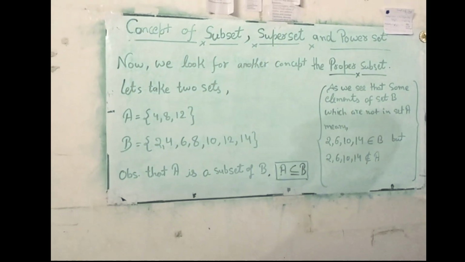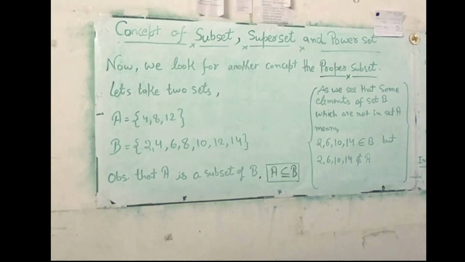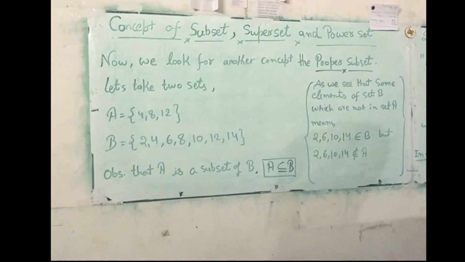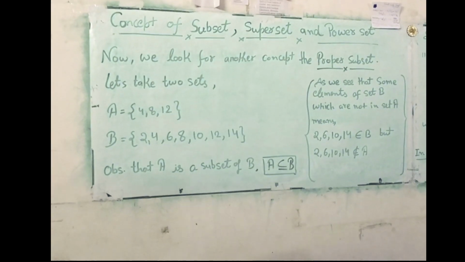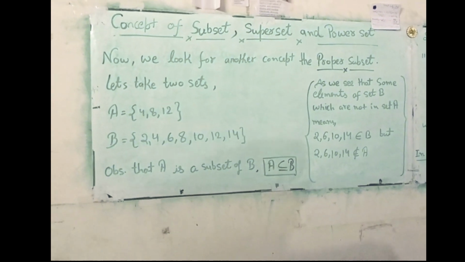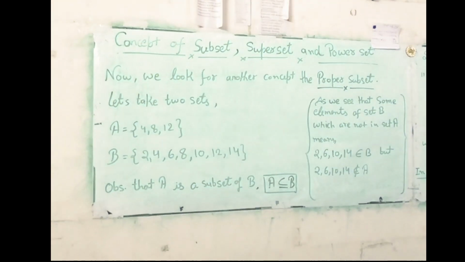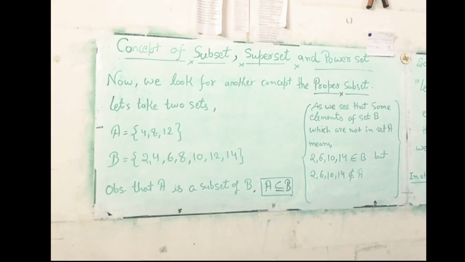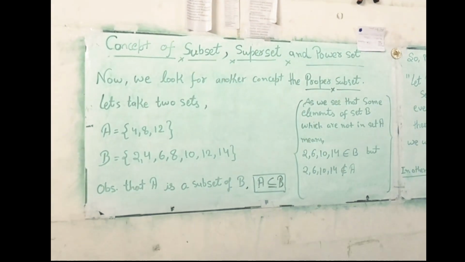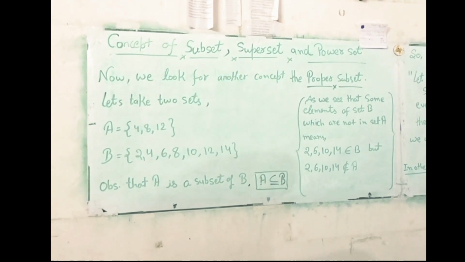Today we are discussing proper subset. Now we look at the concept of proper subset. Let's take two sets, set A and set B. Set A contains elements 4, 8, 12. Set B contains elements 2, 4, 6, 8, 10, 12 and 14.